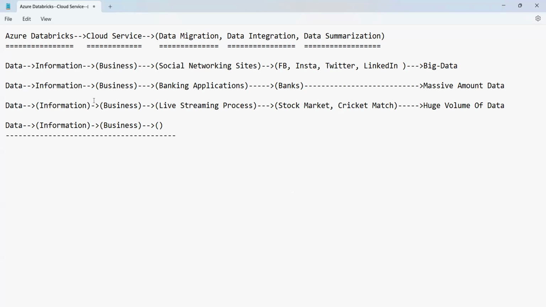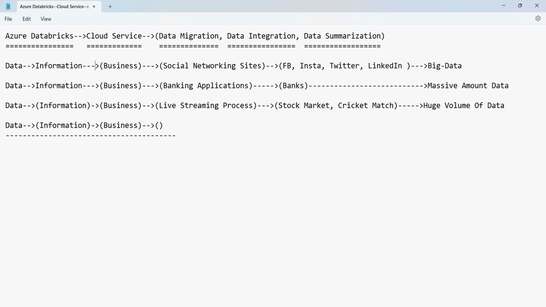We can also expect the data from the business, guys. What is the type of business? It can be human generated data, or machine generated data.